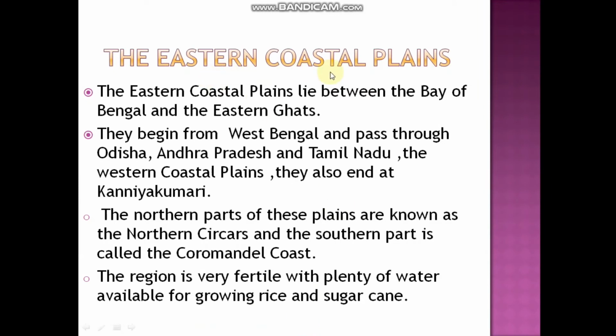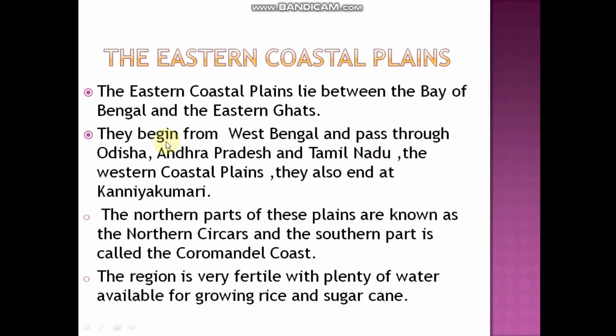Next, we shall see what the eastern coastal plain is. The eastern coastal plain lies between the Bay of Bengal and the Eastern Ghats. They begin from West Bengal and pass through Odisha, Andhra Pradesh and Tamil Nadu.